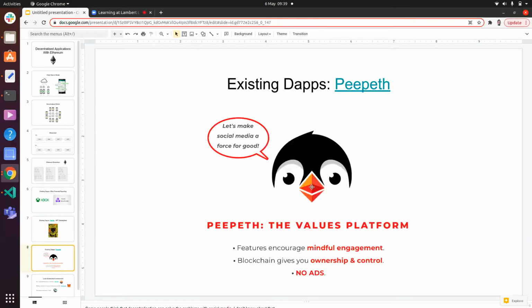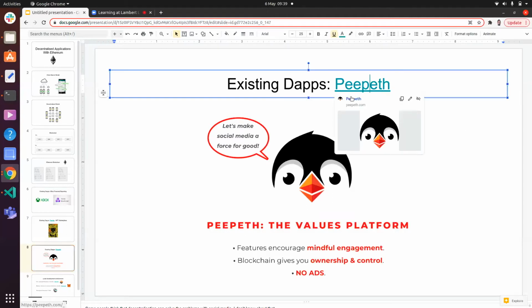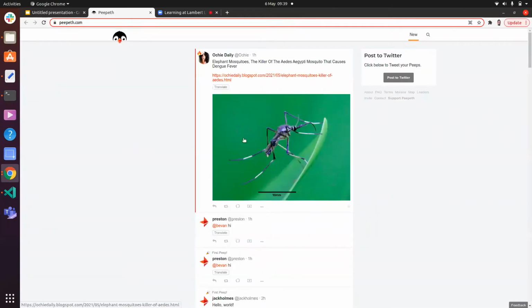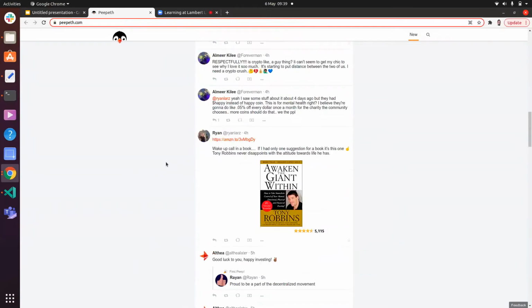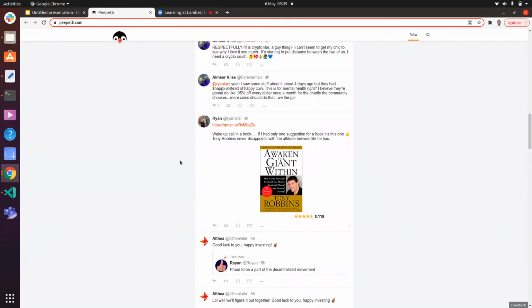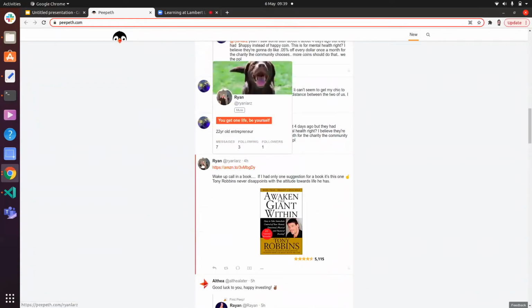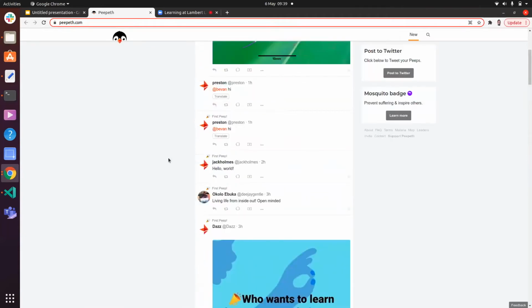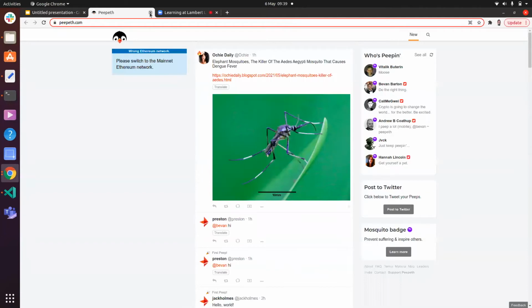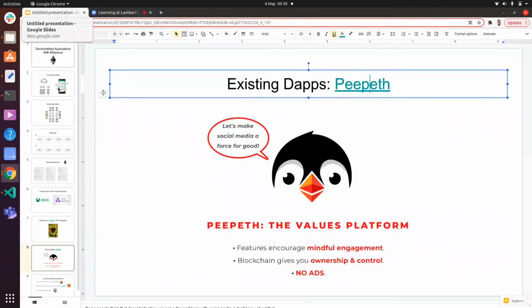A much older idea, of course, is social media, decentralized social media. I'm not sure about the value of this, but if we go, Ppath was supposed to be a competitor to Twitter, a decentralized one. In my opinion, it doesn't work too great. But as you can see, all the data here, the dynamic data, is not stored in a database. This all comes from a blockchain. Now, the images are hosted on S3, I believe, Amazon S3, but all the text that you're seeing is stored on a blockchain.